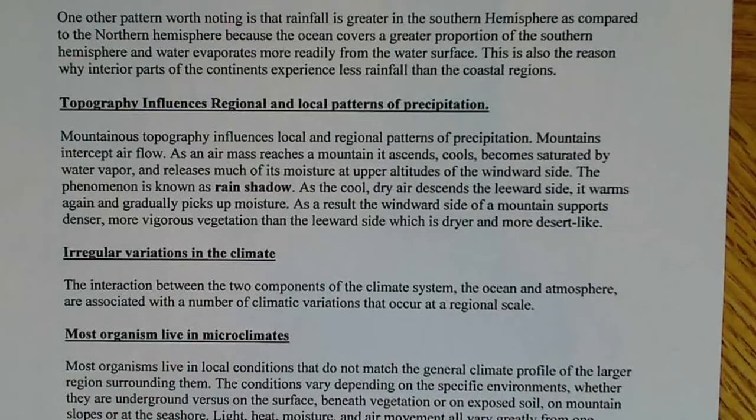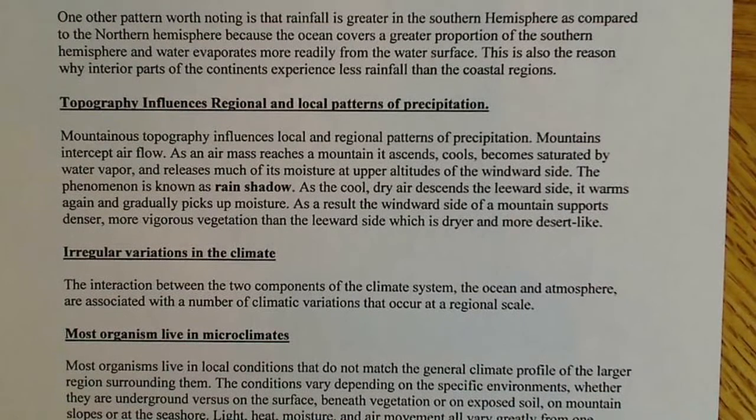Check out a mountain that's hit by wind, like the Rockies or anything like that, and you'll be able to see that the side that the wind is running into has really dense vegetation. There's a lot of vegetation, a lot of life. It looks very much like a forest maybe, and there's rainfall and everything there. If you get to the other side, it's very low-lying plants, not a lot of life, not a lot of animals. Just a really stark contrast. You can also see this on the Hawaiian Islands. Check out some pictures and you'll be able to see what I'm talking about.